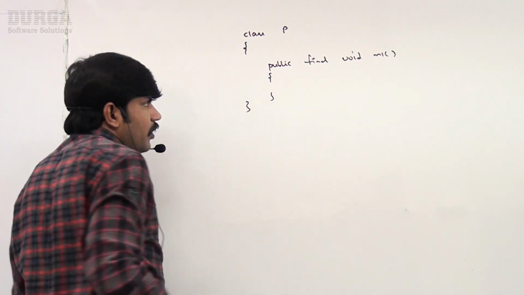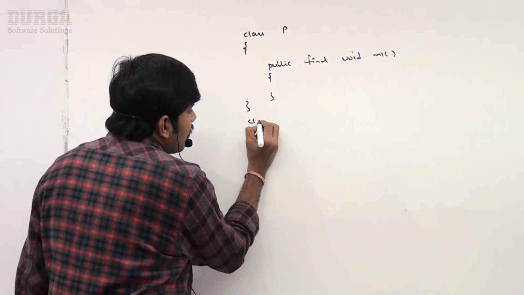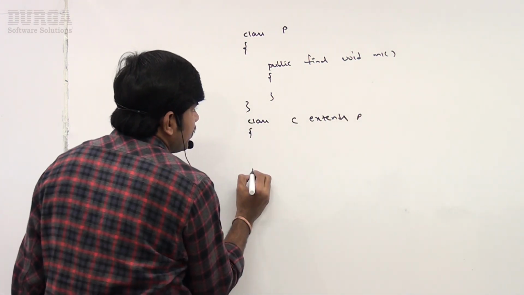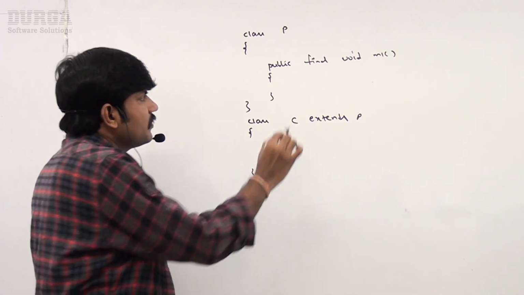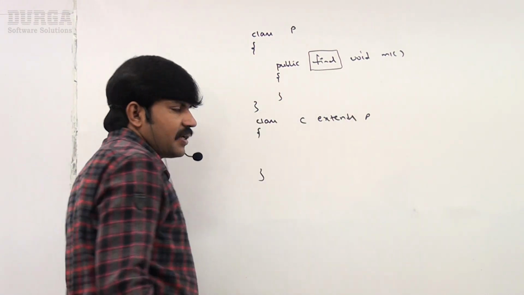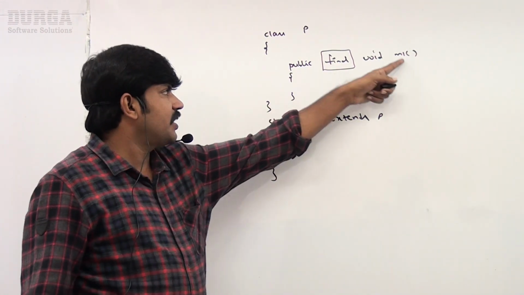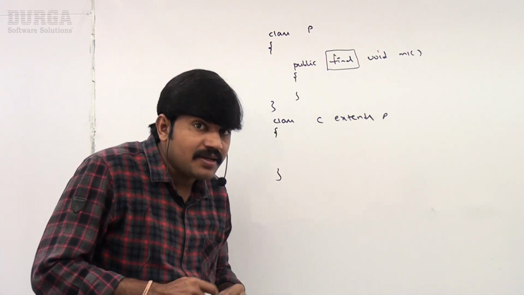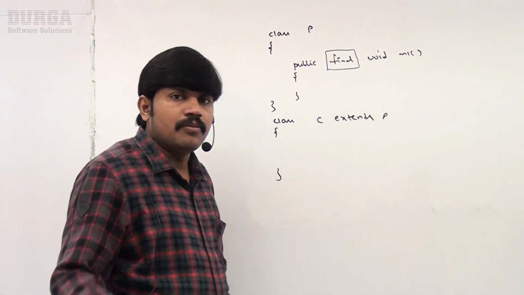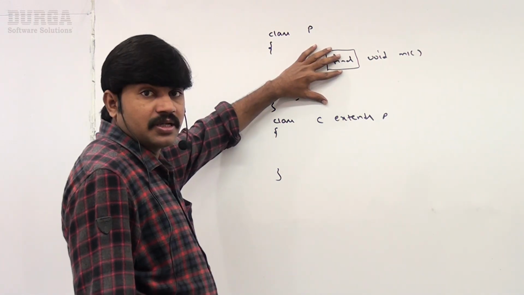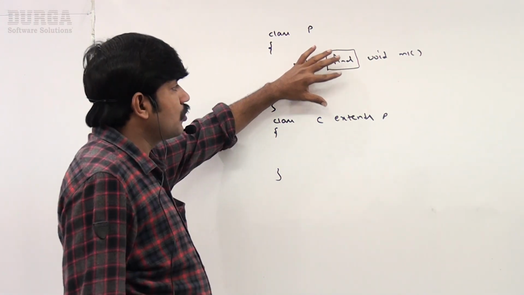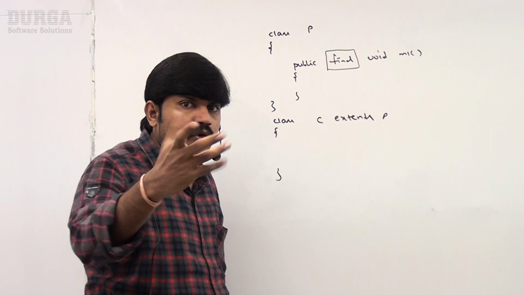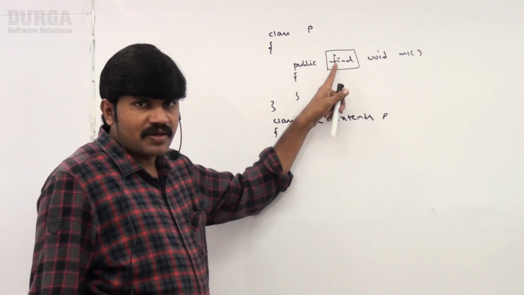Now class C extends P, I am taking public final void M1 with curly braces open and close. Sir, if the parent class method is declared as final, it is the final implementation. No one is allowed to override. If the parent class method is declared final, overriding concept is not possible for that final method.